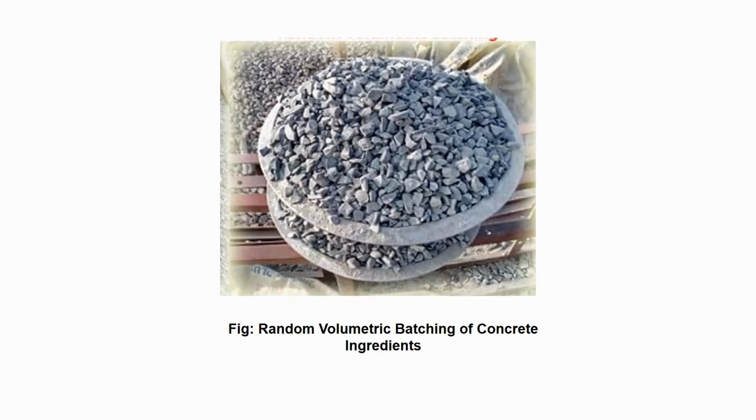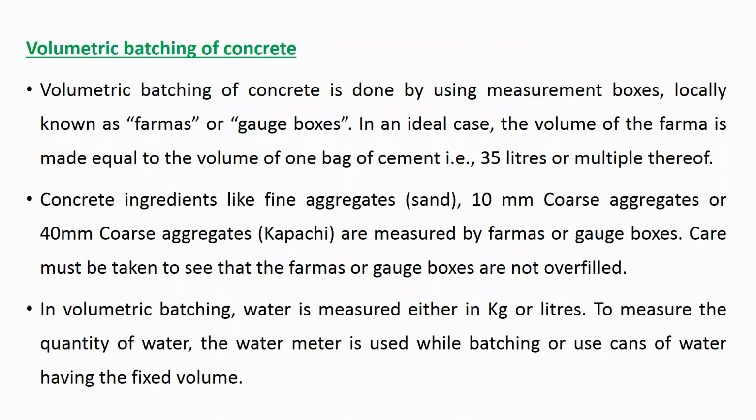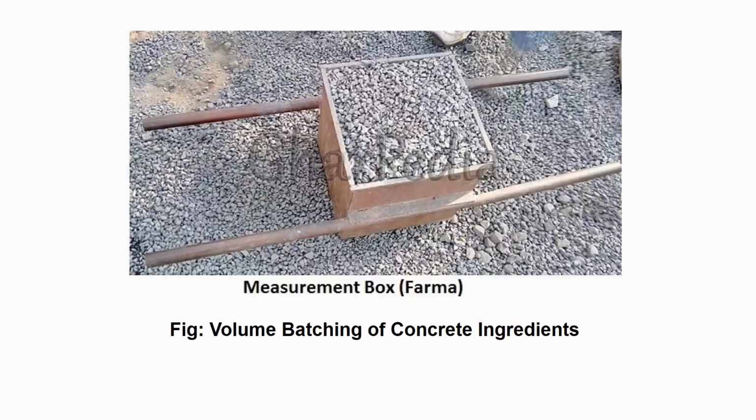The quality may be high, and most of the time the quality will be less. So you cannot exactly predict the quality of concrete. Next is volumetric batching, or proper volumetric batching. Here in volumetric batching, we are using farmas or measurement boxes.